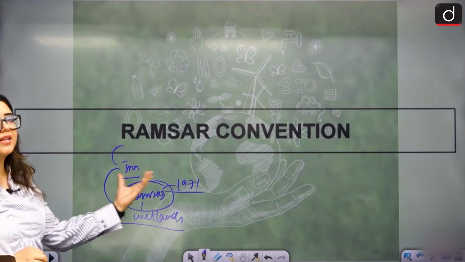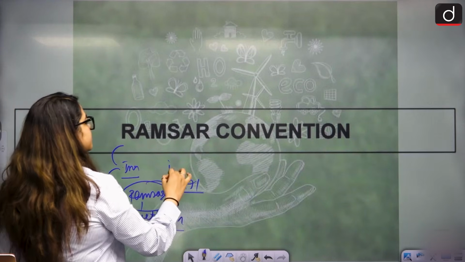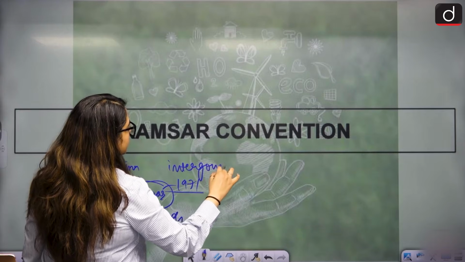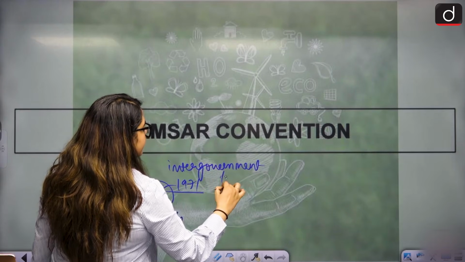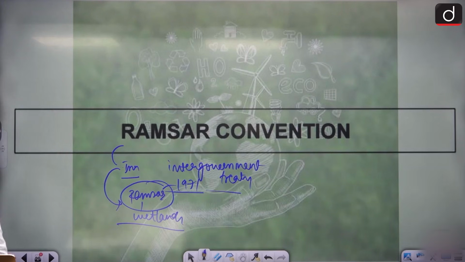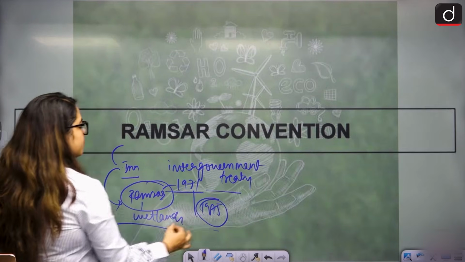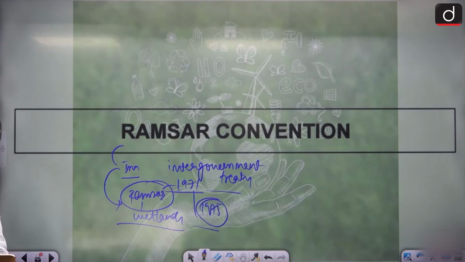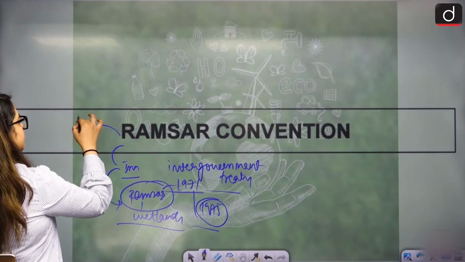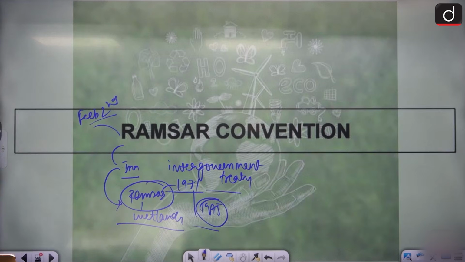1971 Ramsar Convention that took place. This is an intergovernmental treaty. That treaty helps us protect wetlands and has been in force since 1975. It came in force in 1975, and wise use of wetlands, celebrating World Wetland Day on February 2nd. This is also their decision. February 2nd will be World Wetland Day.